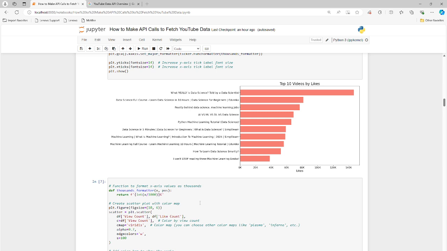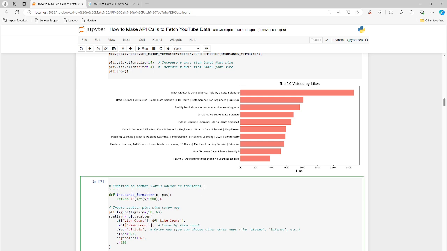And now we are going to go ahead and do a scatter plot here. So let me move this out again. View counts and like counts. These are the 2 metrics I think are the most relevant here from all these YouTube videos that have been posted on the YouTube site, of course. So view counts and like counts.